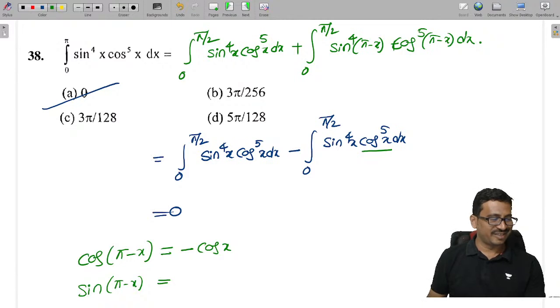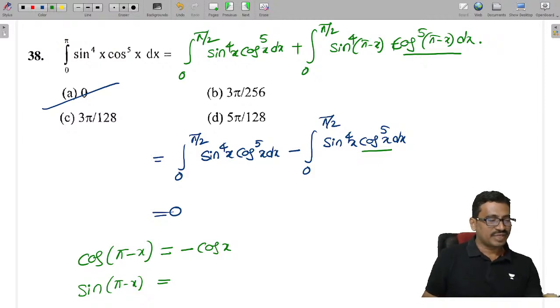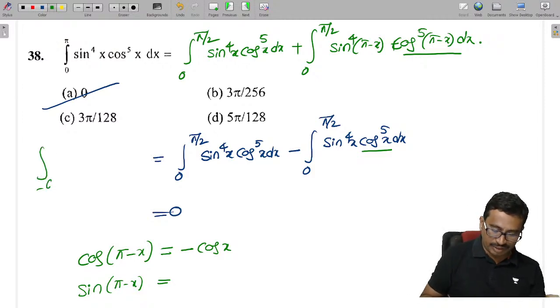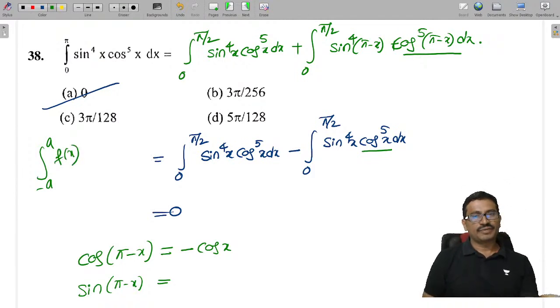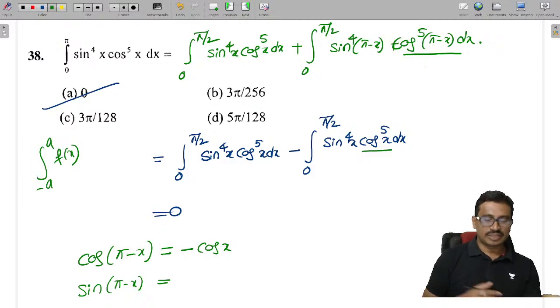Even function, odd function: whenever we have limits minus a to a, that is an even function. This is the pi minus x form.